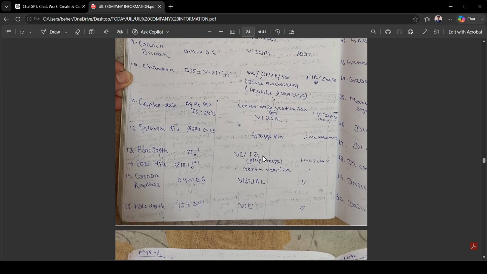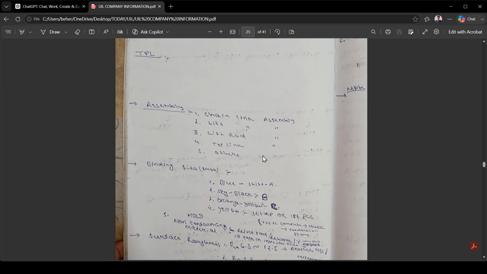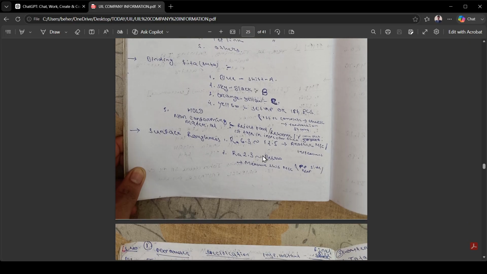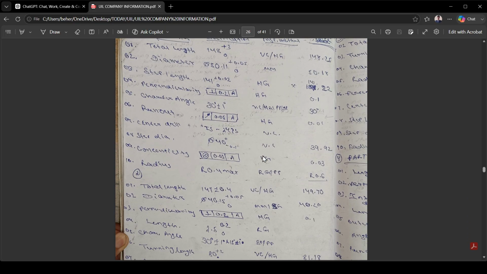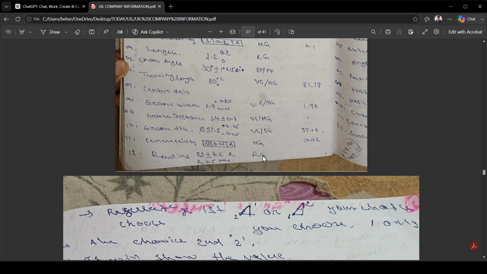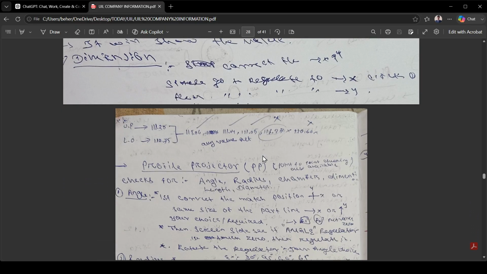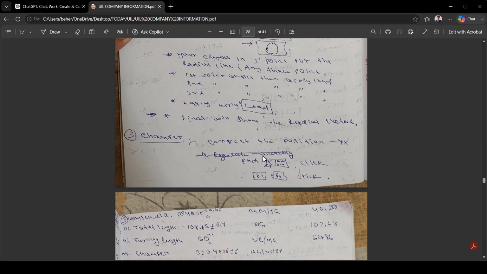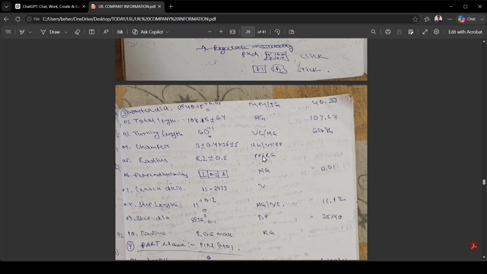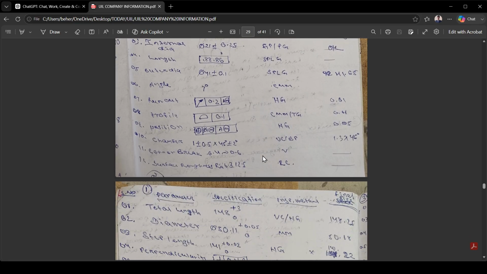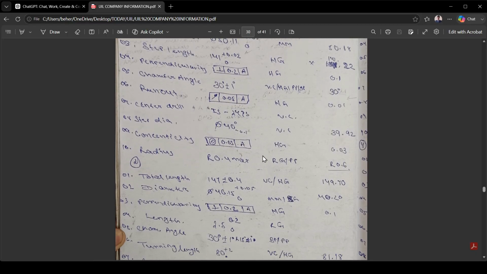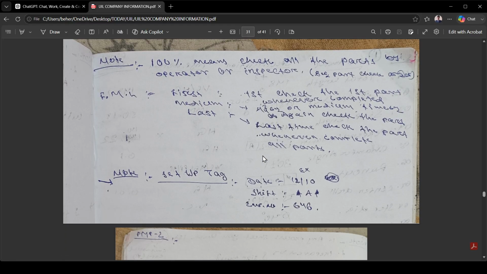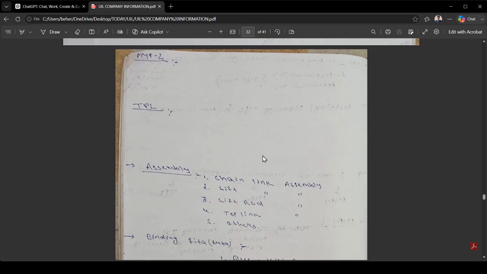There are so many operations and quality areas. You can read and write all these things. So I'll explain all these things. Just review, then it is easier for you to understand what I'm saying and how to operate this. So just listen carefully to what I'm saying. You can just read all these things.